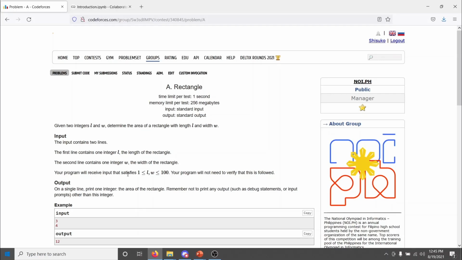These constraints are especially important when we want to check if our program is efficient enough to fit within the time limit. Again, we'll discuss that in more detail later. Next section is the output. It tells us how it wants the output to be formatted. In this case, it just wants us to print out an integer in a single line. But more involved problems could have more complicated outputs.